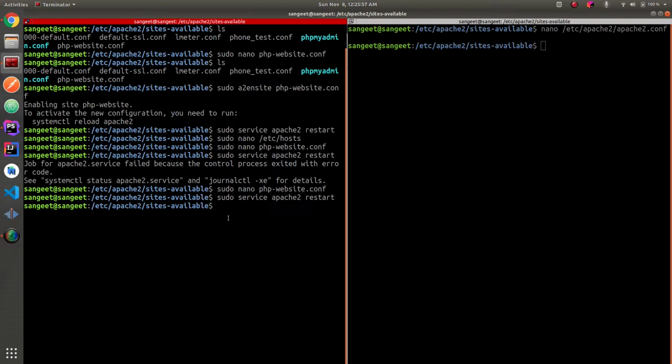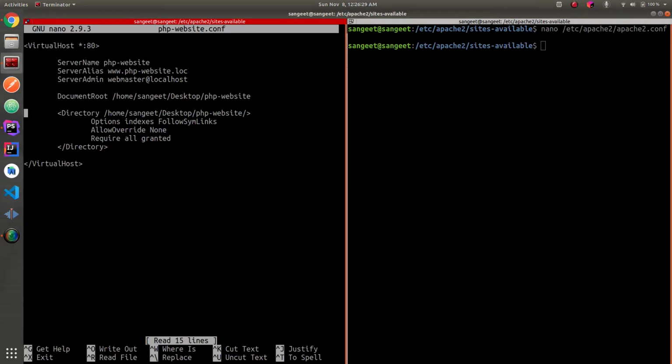So to implement this, I'll go to the virtual host configuration file, which in our case is php-website.conf, and inside the directory tag, I'm going to set the rewrite engine to on. After which I'll define the rewrite conditions. So once these conditions are satisfied, the rewrite rule will be applied.